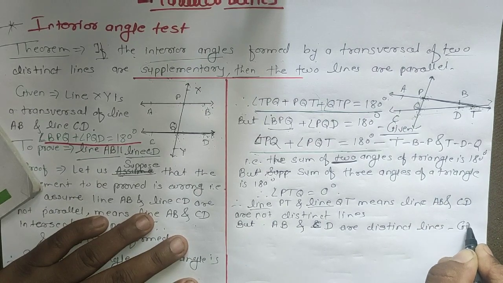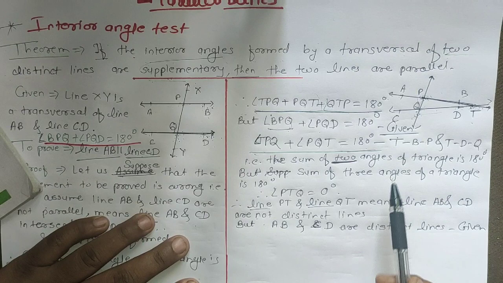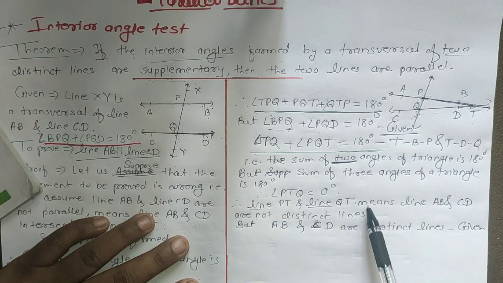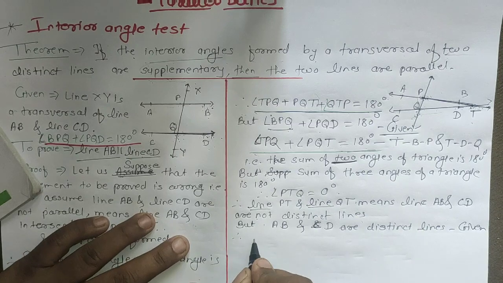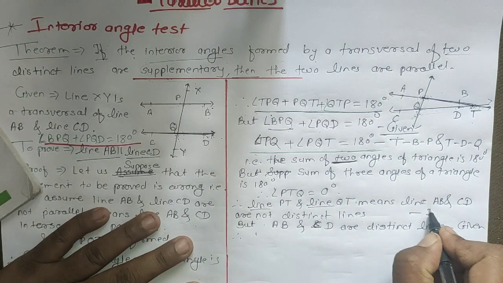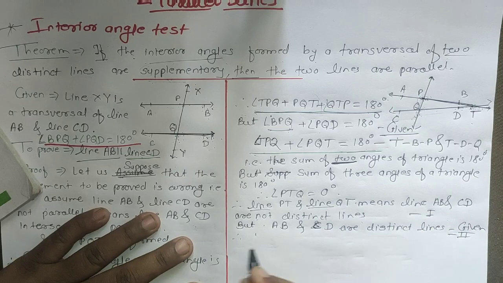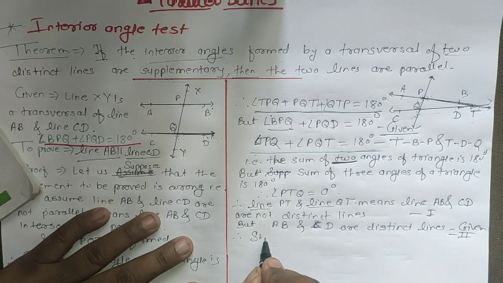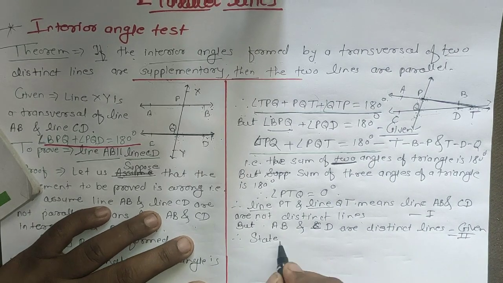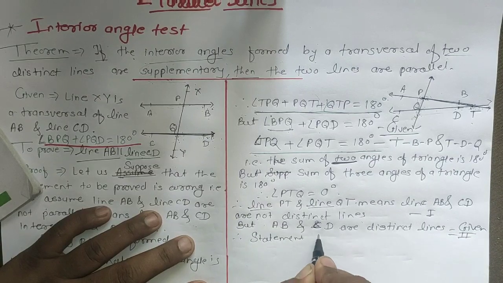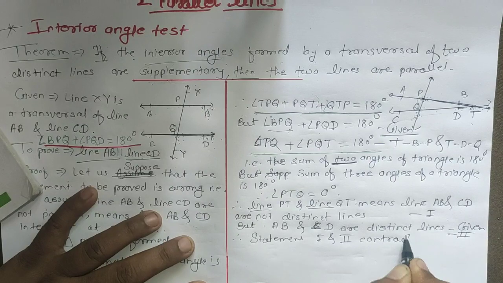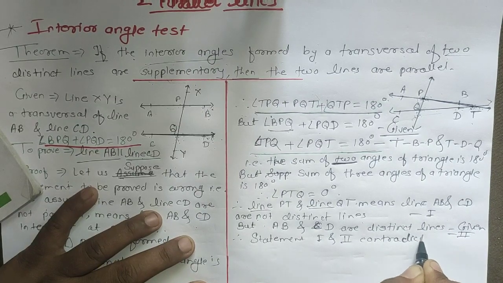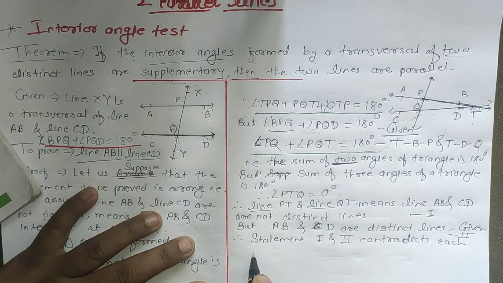Okay, it is our given, and therefore these both statements are a contradiction. So here, suppose this is statement number 1 and this is statement number 2. Write: statements 1 and 2 contradict each other.